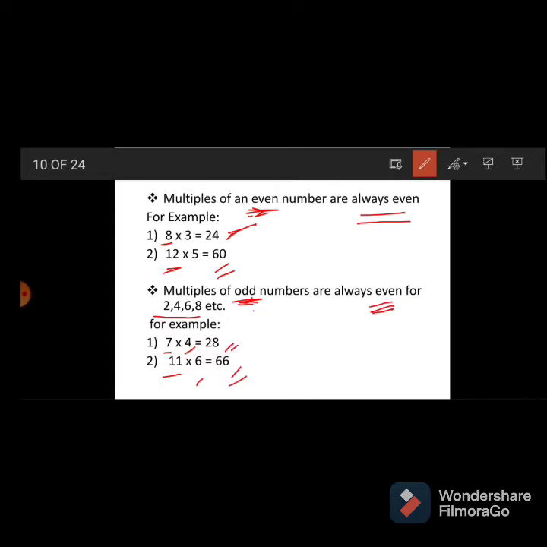Means the product is also even. But when an odd number is multiplied with an even number, then only. Okay. Then see, multiples of odd numbers are always, what will come if an odd number is multiplied by an odd number only.